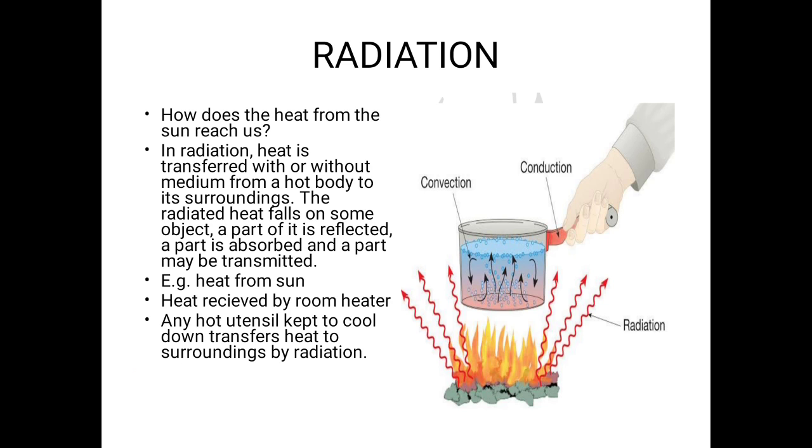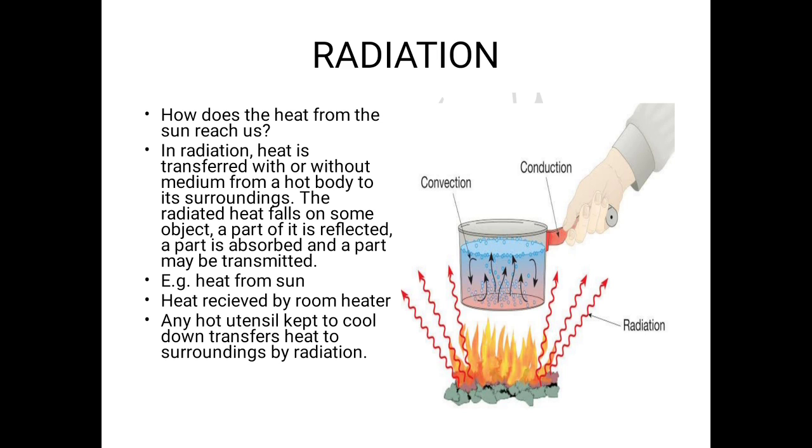So the basic phenomenon in radiation is, from a hot body the heat is released, and the surroundings which are getting that heat, some part of that heat is reflected, some part is absorbed, and some part may be transmitted. This is the basic phenomenon of radiation.